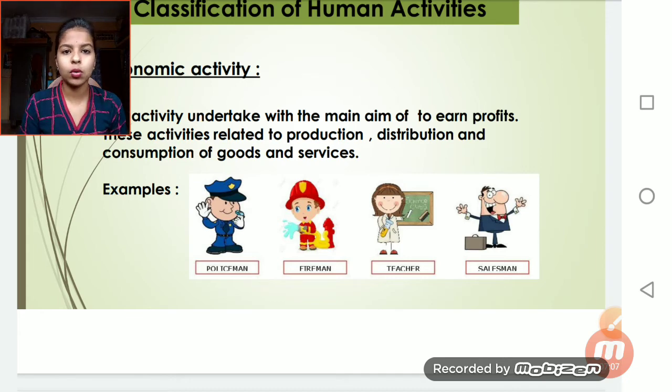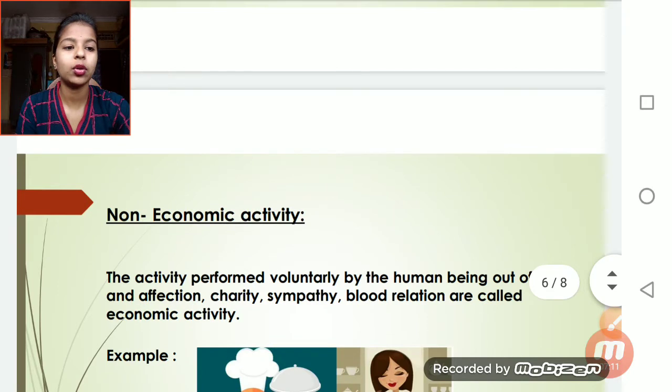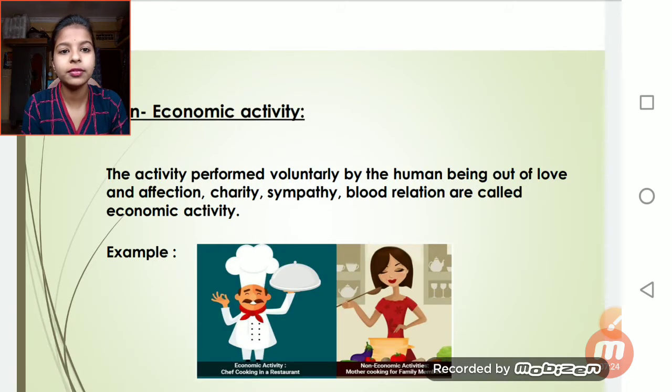It may be business also. And the second one is non-economic activity. What is non-economic activity? Non-economic activity is nothing but the activities out of love and affection, charity, sympathy, blood relation.